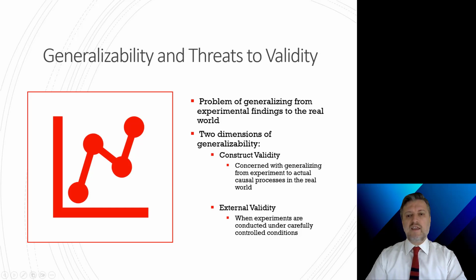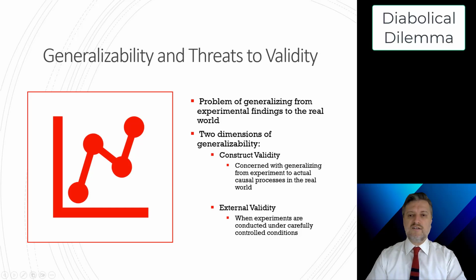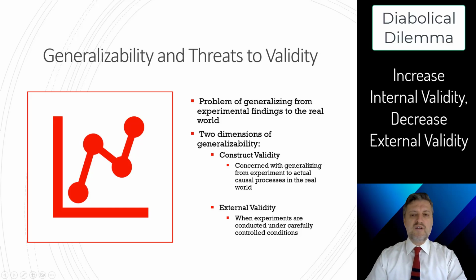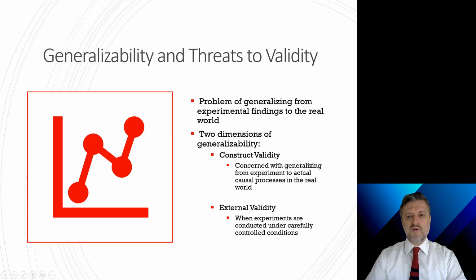However, there is a conflict. Carefully controlled conditions actually reduce internal validity threat, which is a desired outcome. This is what John Eck described as a diabolical dilemma in 2002. A couple of suggestions to resolve this potential conflict are: explanatory studies should place greater emphasis on internal validity, while applied studies should be more concerned with external validity. However, remember that internal validity should be established before external validity becomes an issue.